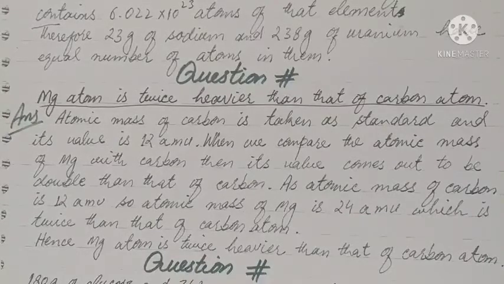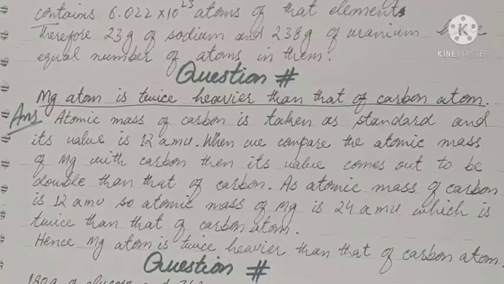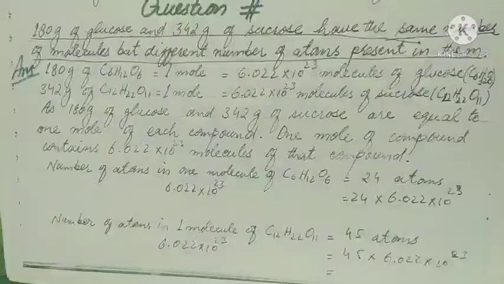Then part B of question number 9: magnesium atom is twice heavier than that of carbon atom. Atomic mass of carbon is taken as standard and its value is 12 AMU. When we compare the atomic mass of magnesium with carbon, then its value comes out to be double that of carbon. Atomic mass of carbon is 12 AMU, so atomic mass of magnesium is 24 AMU, which is twice that of carbon atom. Hence, magnesium atom is twice heavier than that of carbon atom. Atomic mass of carbon is 12 and for magnesium is 24. So magnesium is twice heavier.